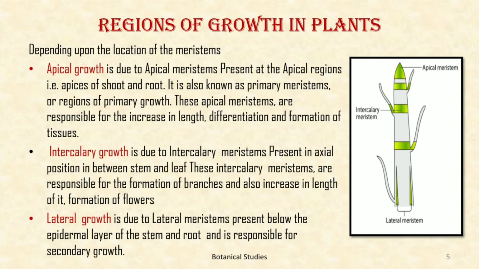Intercalary growth is due to intercalary meristem present in the axillary position between stem and leaf. These intercalary meristems are responsible for the formation of branches and also increase in the length of those branches, formation of flowers, etc. Lateral growth is due to lateral meristem present below the epidermal layer of stem and root, and it is responsible for secondary growth.